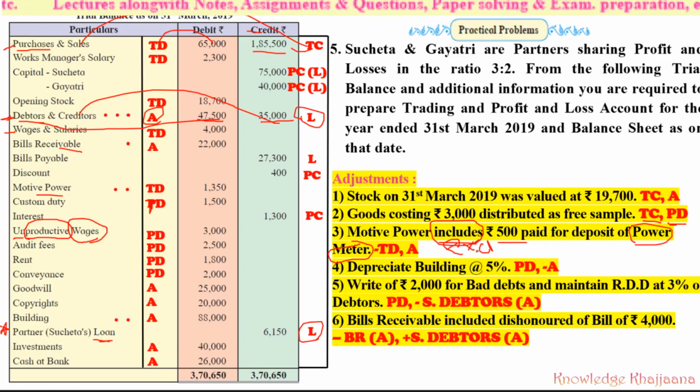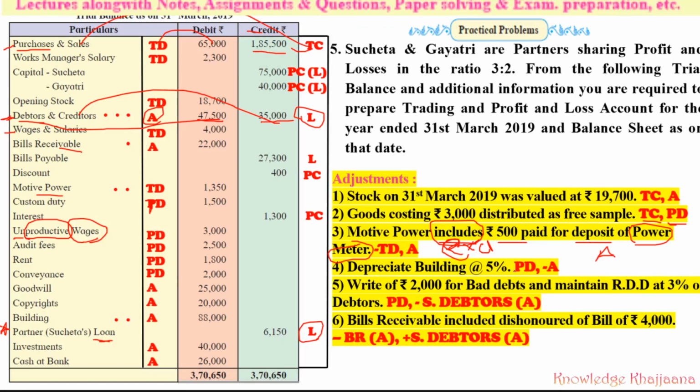So when we are not continuing the agreement with them, we can take our deposit back. So for time being, it is a deposit. This deposit which we have kept with those agencies is for the time being an asset. For the time being it is an asset for us. So this 500 rupees of deposit of power meter is an asset, which is obviously refundable.